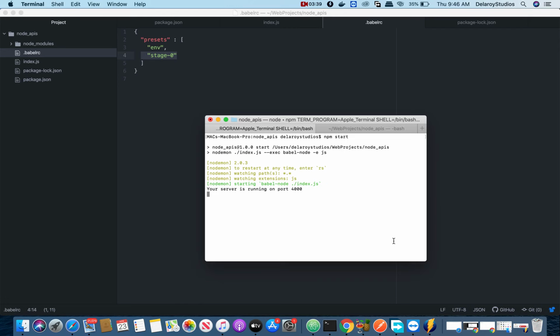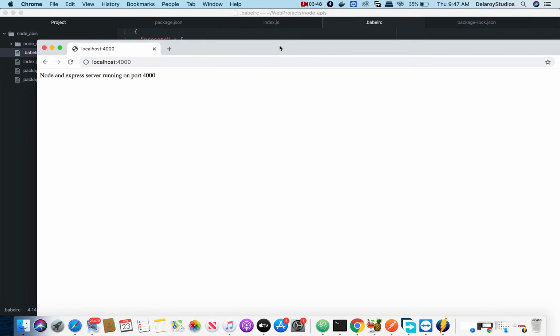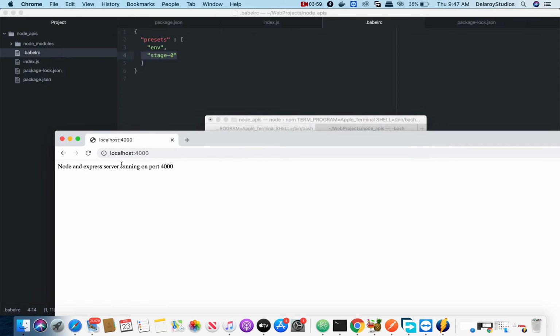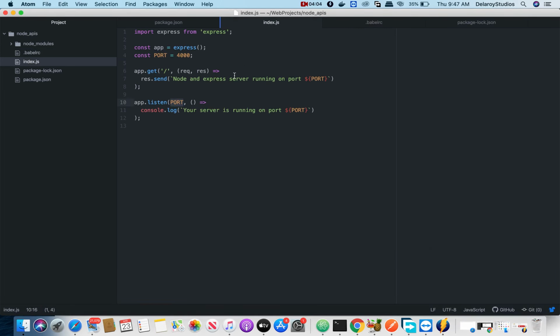After this, you head straight to the browser. In your browser, you'll be able to point localhost to this particular port by running localhost:4000. Now it's going to actually spit out the get, which is Node and Express server running on port 4000, which is what you have in your index.js. So with that, you're good to go, and you could set it up completely. This is a complete setup of your localhost machine. Now you have your server running.